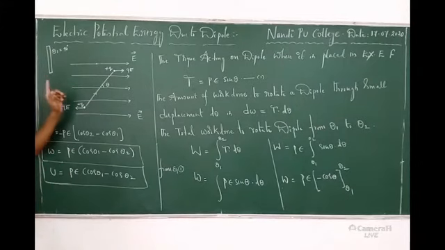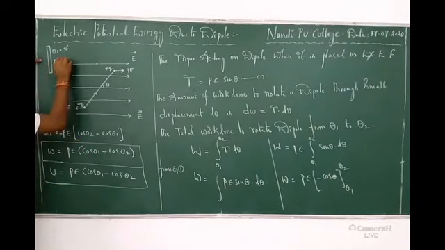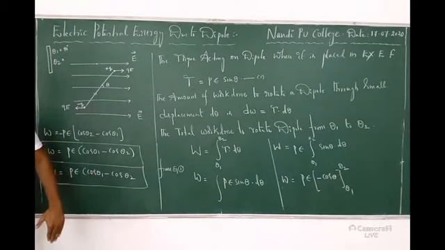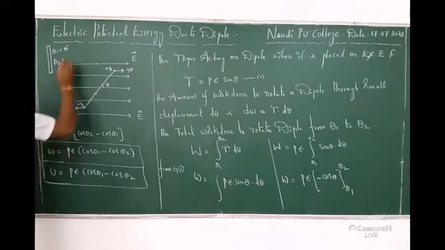Initially the angle must be how much? 90. So theta 1 is 90. Theta 2 is our desired value. From the initial 90 to whatever the angle may be, you can take the dipole. Understand? So for theta 2, what do I have to take? Let it be theta. Can I take theta? Yes.